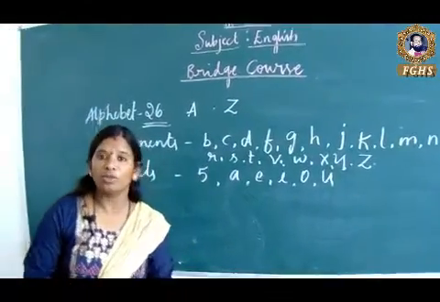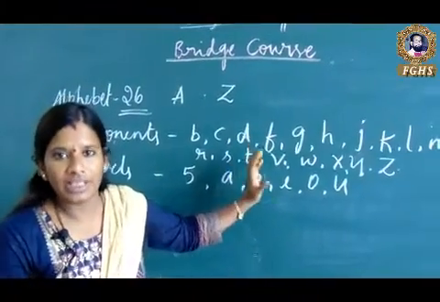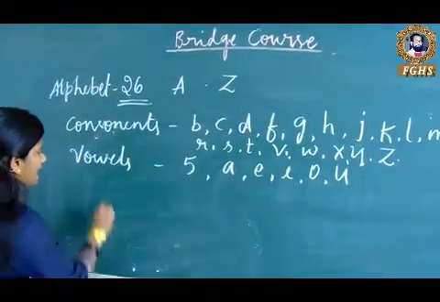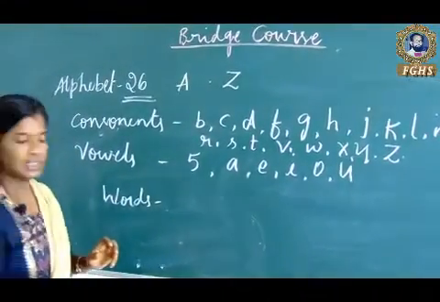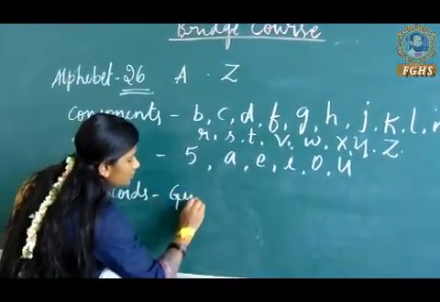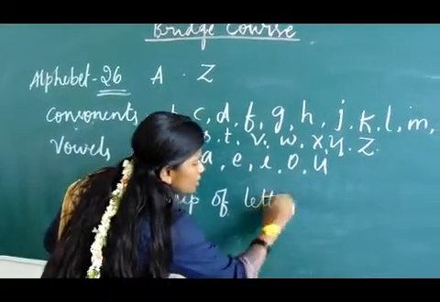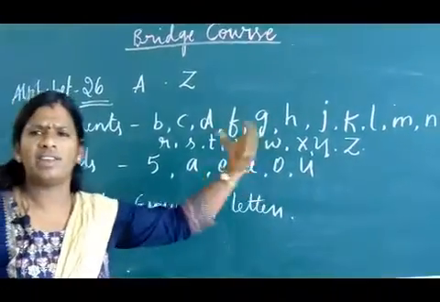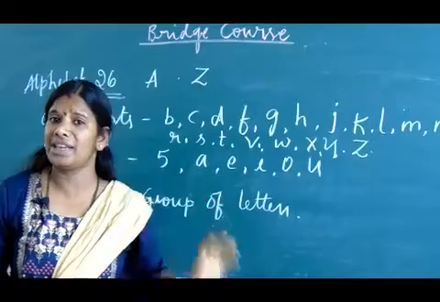So they are alphabets A to Z, 26 alphabets, consonants and vowels. And one more thing is that a group of letters is called a word. So we'll see what words are. They are a group of letters. But if you add any letters, that will not become a word. There should be meaning in that word.